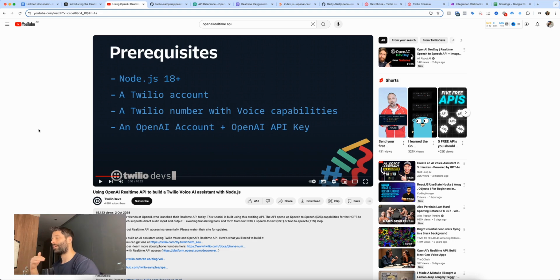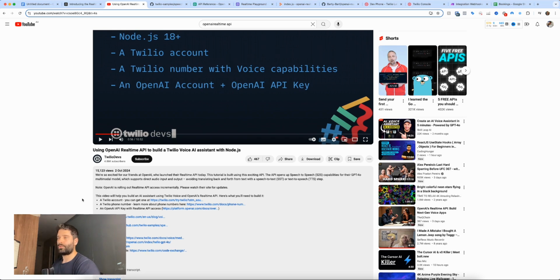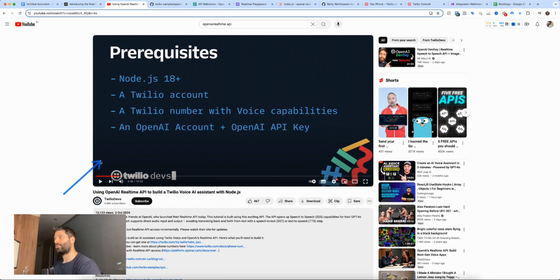Okay, so just quickly, how did I build this out? I first found Twilio's YouTube video the day of or the day after the Realtime API was introduced. And Twilio created a repo to write this in JavaScript. They deployed this using Node, which is my favorite language. I think they've also got a repo for Python, but you can watch this video where they explain the code in detail, breaking it down step by step, like what each part of the code means.